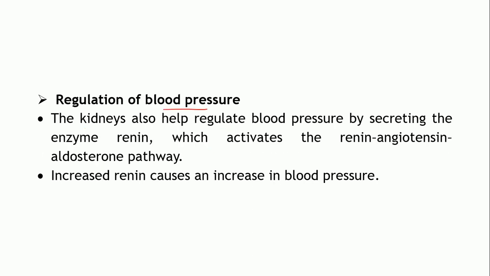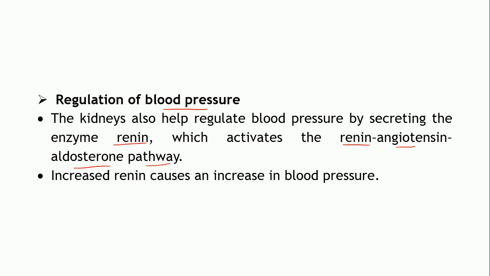Now, apart from altering the blood volume, the blood pressure is also regulated by secretion of the enzyme renin, which is a part of the renin angiotensin aldosterone pathway. We will deal with this in detail. Angiotensin 2 is the one which actually regulates the blood pressure.